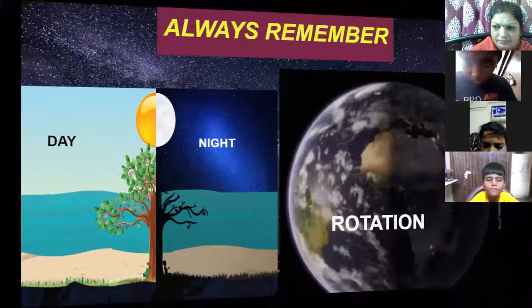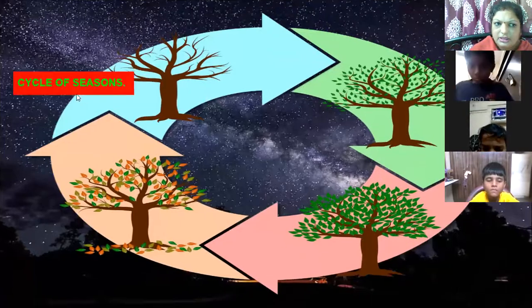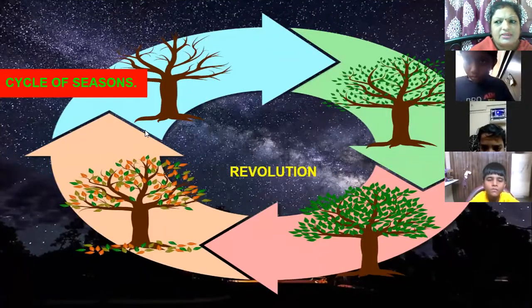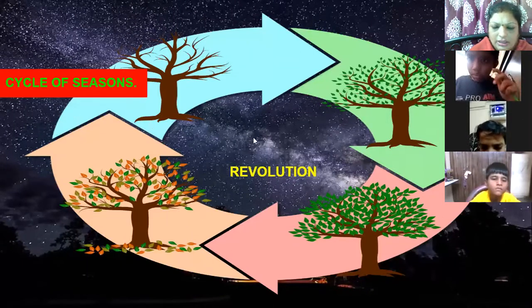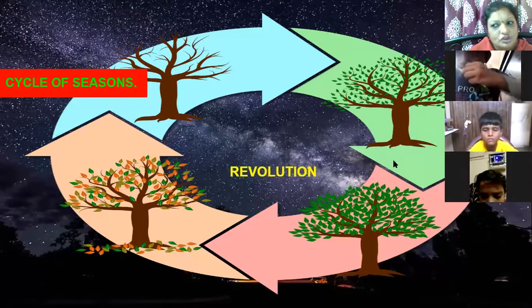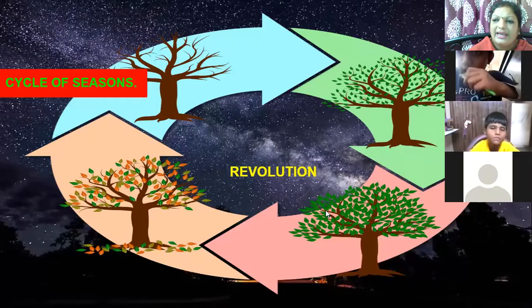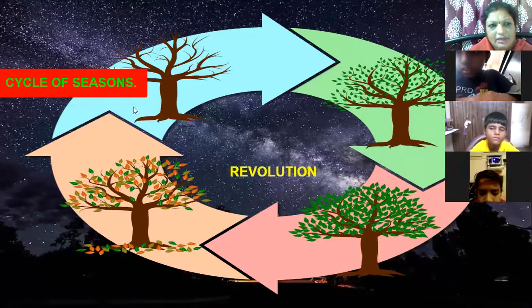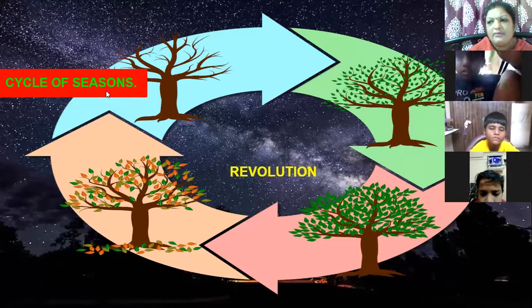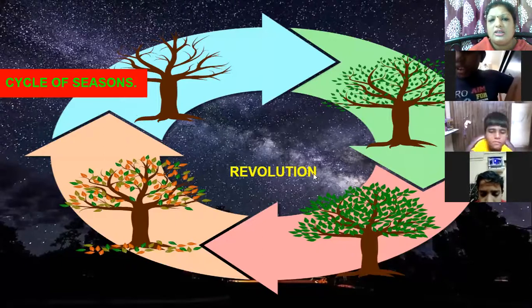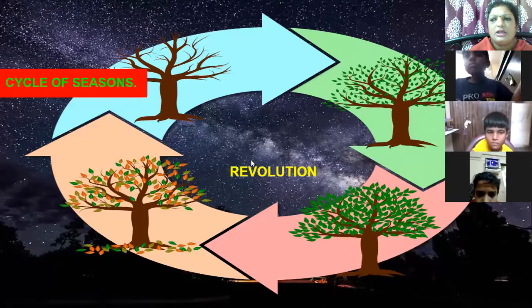And the cycle of seasons, at the start we studied about the seasons. The cycle of seasons on the earth is because of the revolution of the earth. So rotation, revolution, cycle of seasons. We have different seasons on the earth because of the revolution of the earth around the sun.